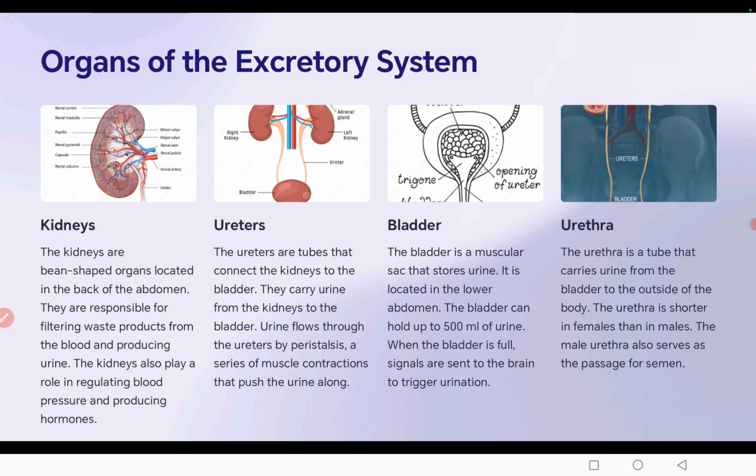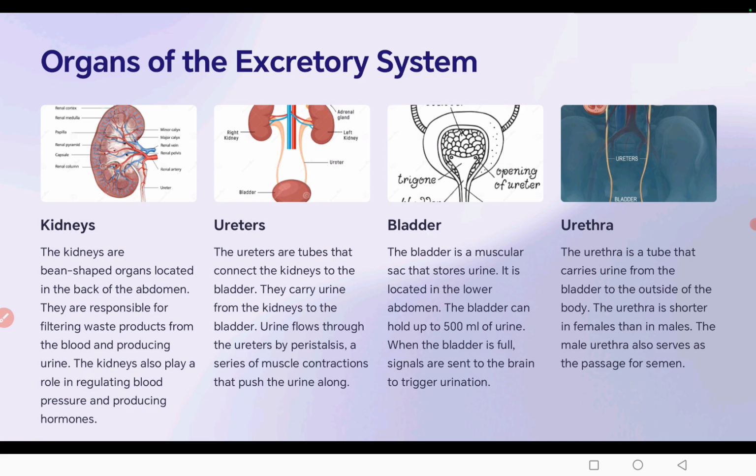A tube, the ureter, arises from the notch or hilum on the medial surface of the kidney and connects behind with the urinary bladder in the lower part of the abdomen. The front end of the ureter is somewhat expanded inside the kidney and is called the pelvis.